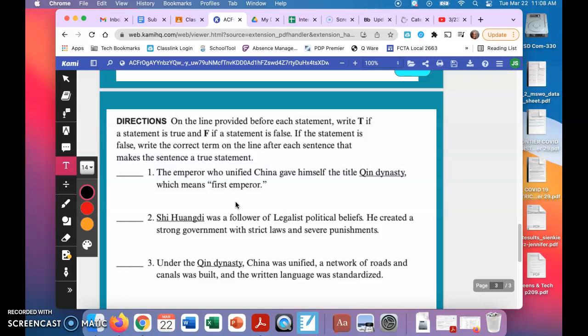So number 1, the emperor who unified China gave himself the title Qin Dynasty, which means first emperor. Is that true or is that false? If it's false, make sure you put the correct term. Instead of Qin Dynasty, put the correct term underneath. If it's true, you leave it and put a T on the line.